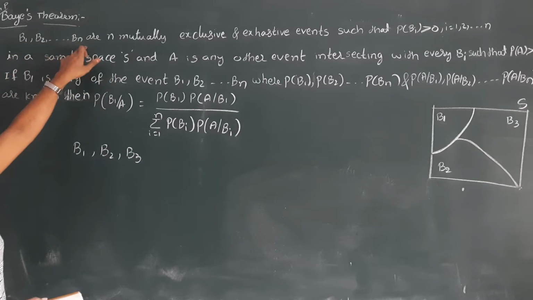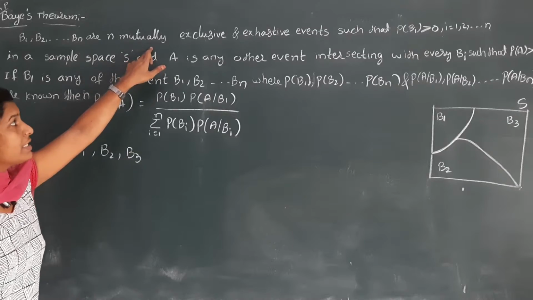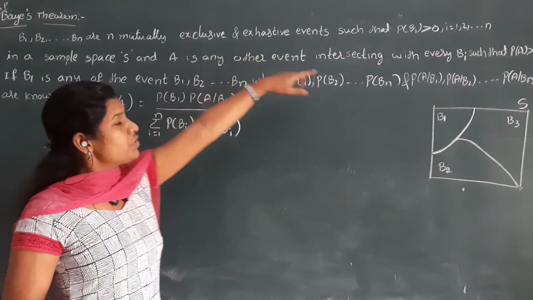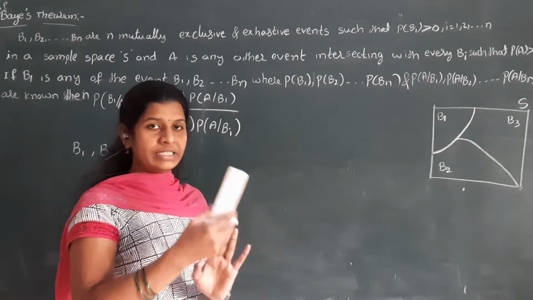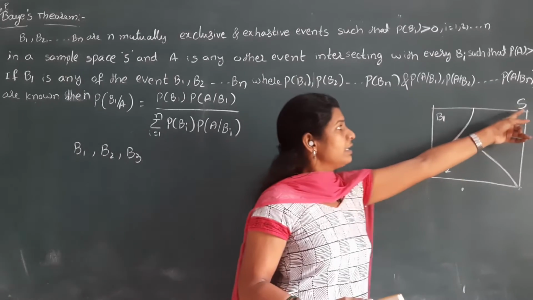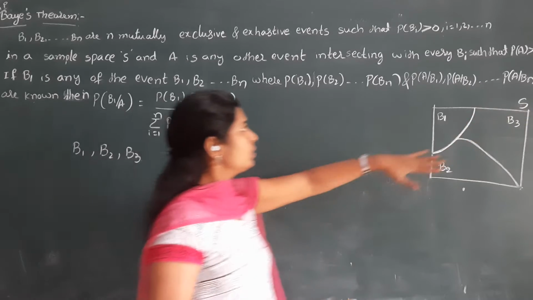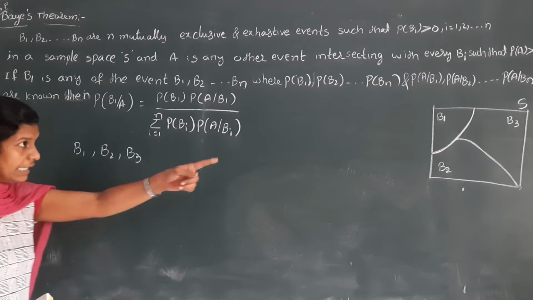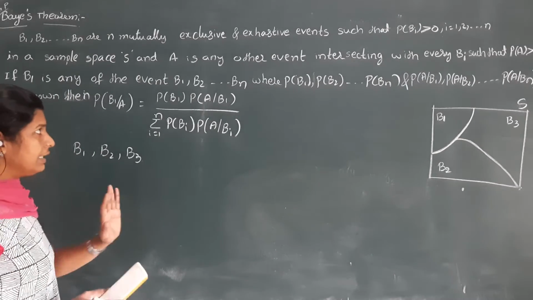B1, B2, so on, Bn are mutually exclusive events. Mutually exclusive means there is no common area. And exhaustive events means add the complete events, you get the complete sample space. That type of events I consider B1, B2, so on, Bn. Okay, clear up to this place? I take only 3 for clear understanding.